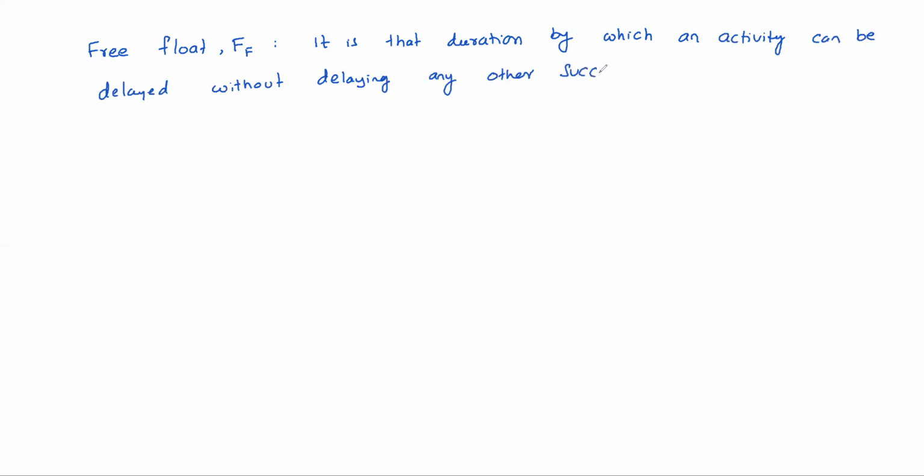Succeeding means next. That means succeeding activities have to be started as early as possible. That means this activity should be finished as early as possible. Okay.